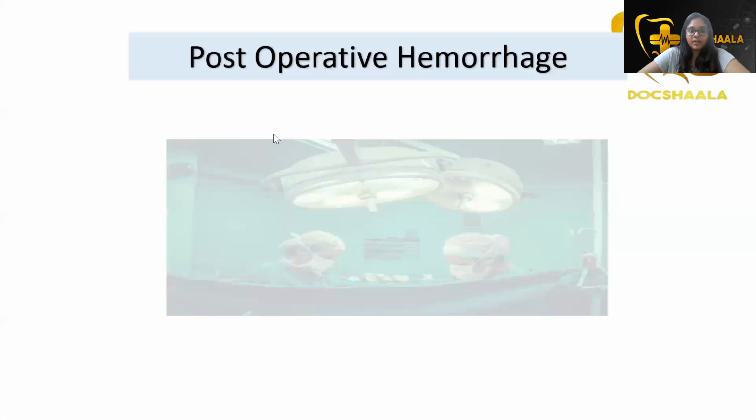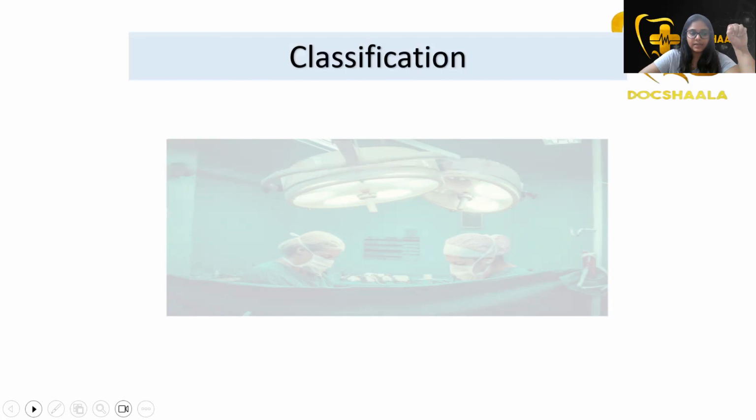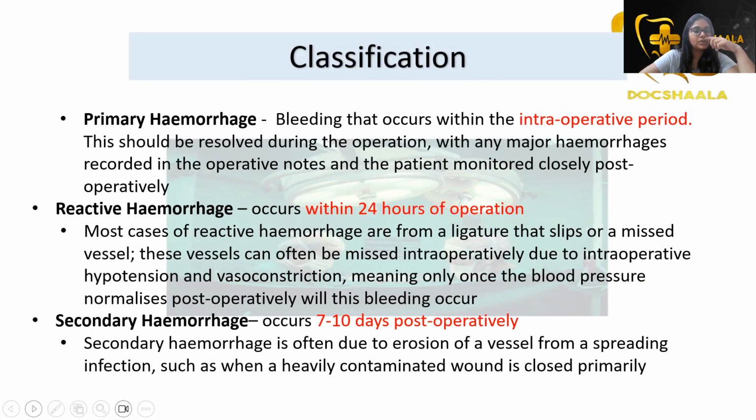So, post-operative hemorrhage. What is post-operative hemorrhage? As you all know, it is a complication that occurs after surgery, any surgical procedure. It is classified mainly into three categories: primary, reactive, and secondary hemorrhage. Let's see what these are. Classification.